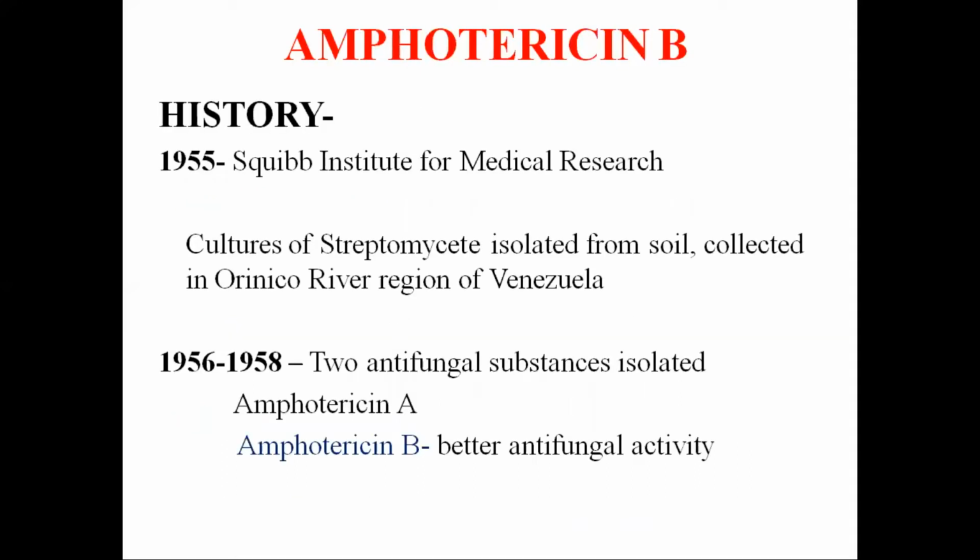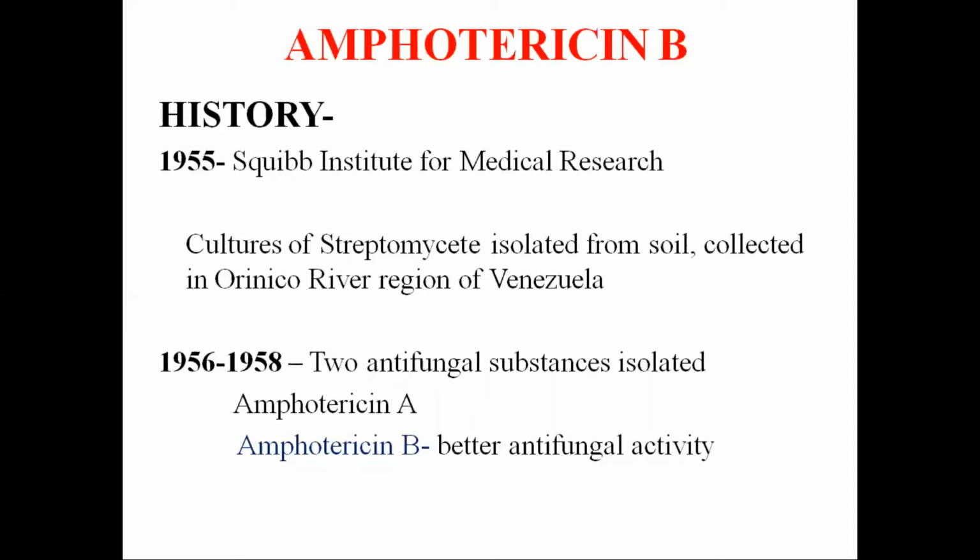Now, starting with amphotericin B, if we see the background of amphotericin B, originally it was extracted from Streptomyces nodosus, which is a filamentous bacterium. In 1955, at the Squibb Institute for Medical Research, cultures of Streptomyces were isolated from soil collected from the Orinoco River region of Venezuela.